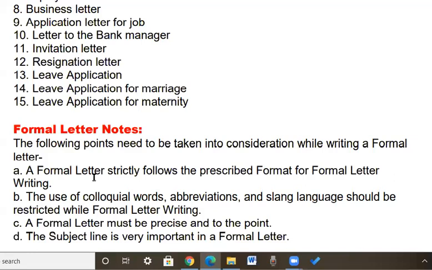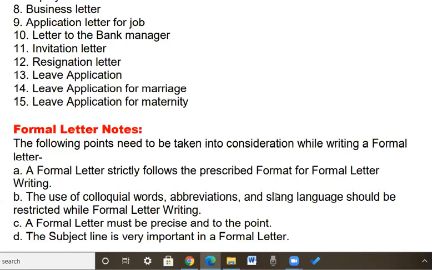A formal letter strictly follows the prescribed format for formal letter writing. Then, the use of colloquial words, abbreviations, and slang language should be restricted while formal letter writing.